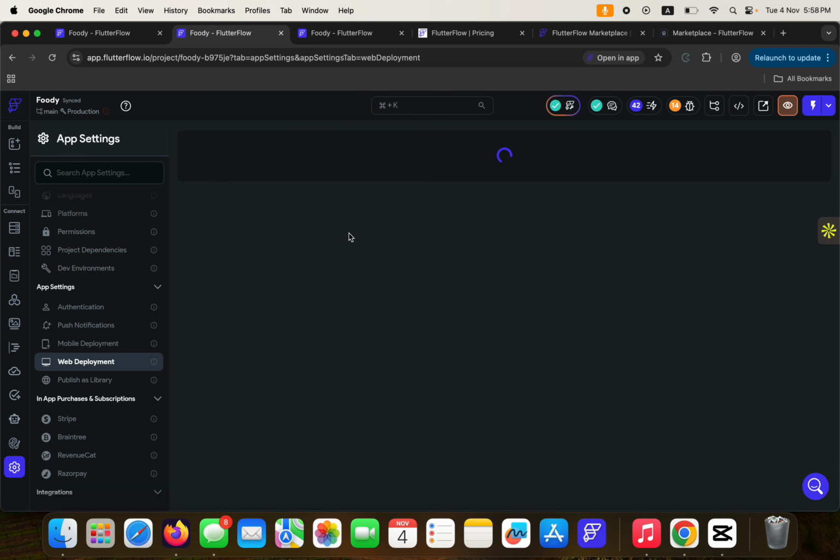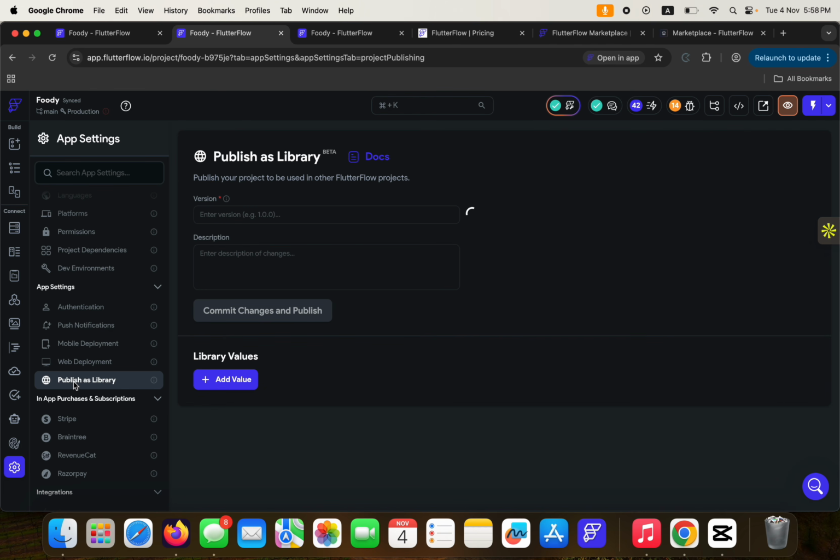Let's say you're building a web application. It's preferable that you launch it on the web, and then you can have access to it. You can connect a custom domain to this particular project as well. So then we have, it's taking some time to load. I think we might come back to that. This is the publish as library.